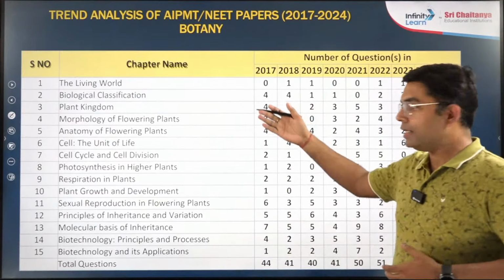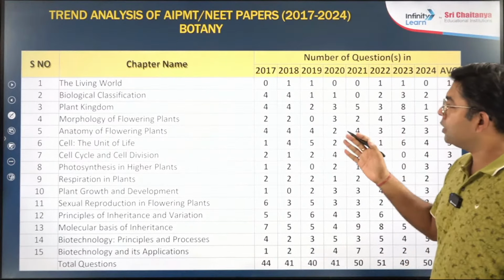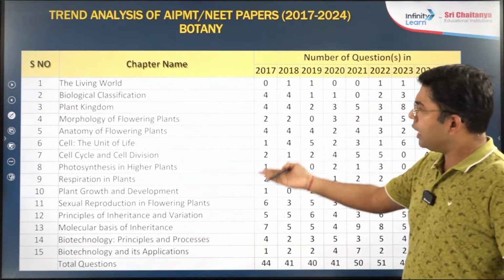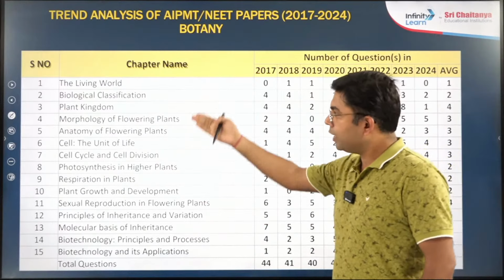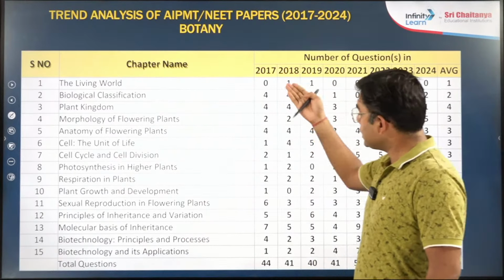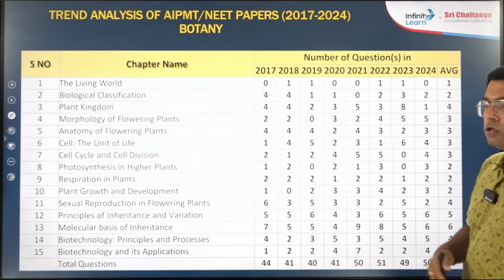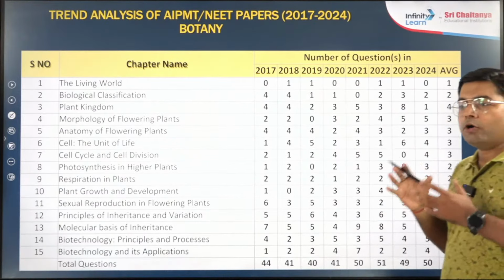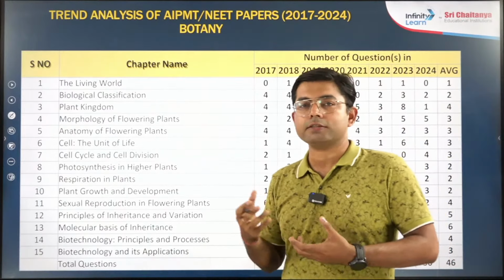So first let's analyze year after year the trend of the paper. Overall in botany, broadly these are the 15 chapters which I have listed here, and these are the approximate questions asked from these topics. Clearly, the more questions asked from a chapter, the more important it is. If it is less, then comparatively it is not that important.